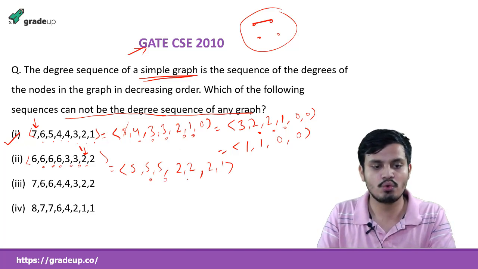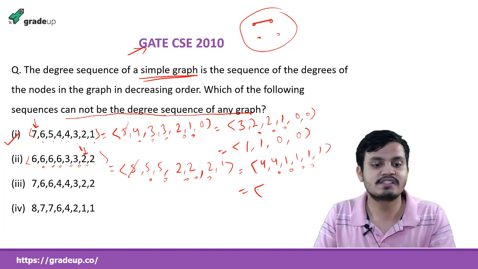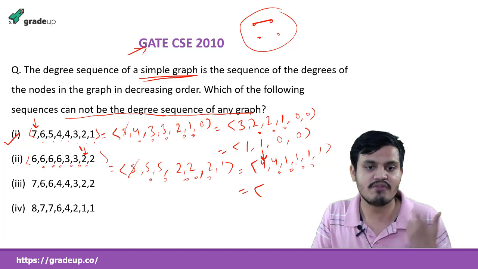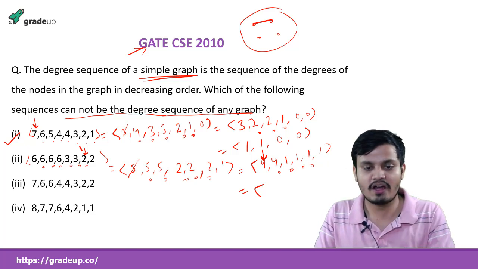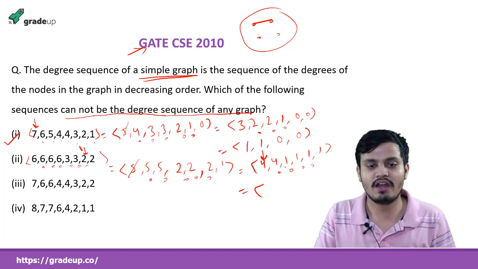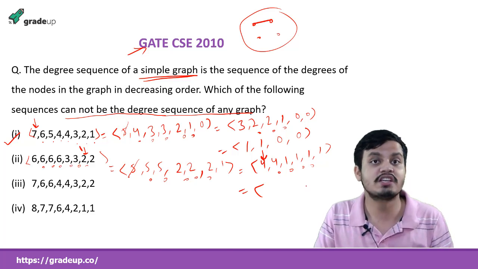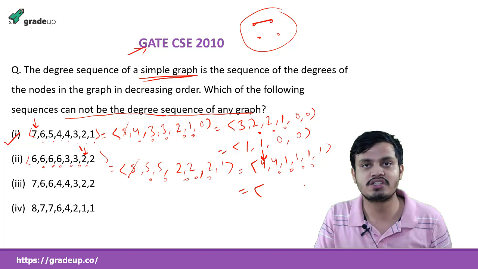Now we need to take 1, 2, 3, 4, 5 and I am removing it. What will we get? We will get 4, 4, then this will become 1, 1, 1 and 1. Okay, now I am again doing 1, 2, 3, 4. You must understand the procedure I am doing. Whatever number is written here, I mark that many, decrement them by 1 and write them, and then we arrange them and do the same procedure again. And till what time do we need to do it? Till we get all zeros. Okay, when we get all 0, we can say that there exists a simple graph for this degree sequence. If we don't get all 0, we cannot say there exists a simple graph.